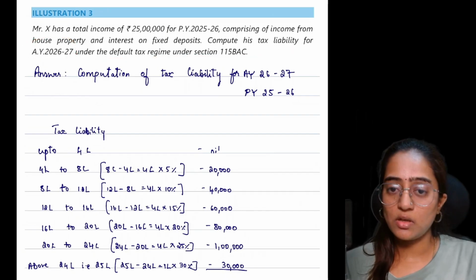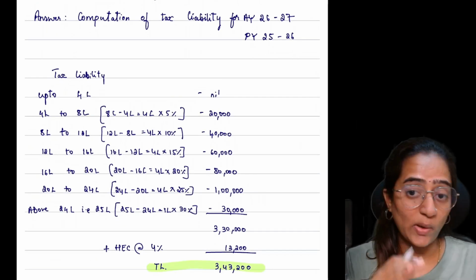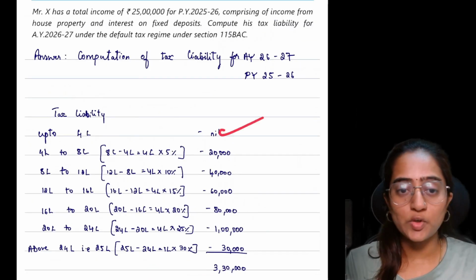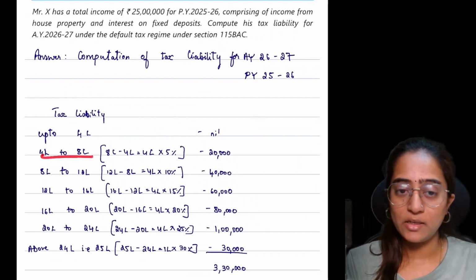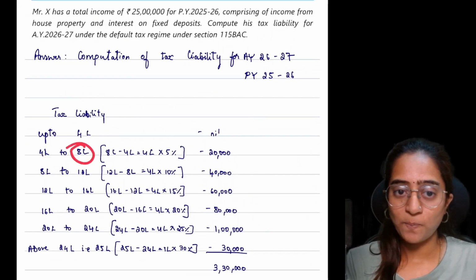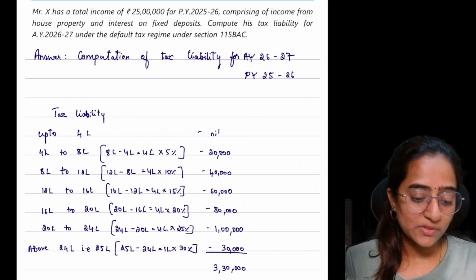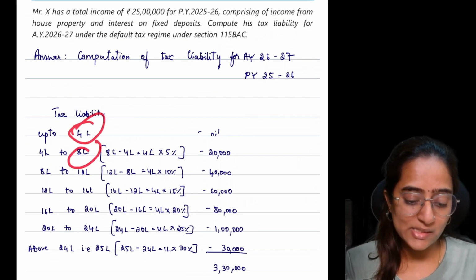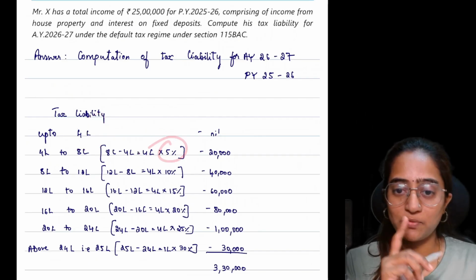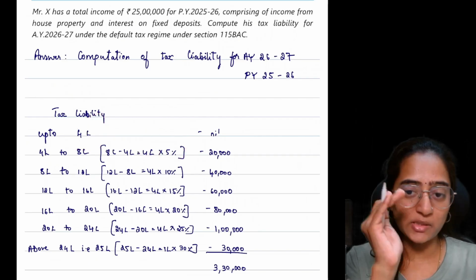We are doing this question to understand how the calculation for AY 26-27 is going to be affected. Up to 4 lakh it is nil, and for 4 to 8 we know the difference is 4. So we have taken 8 lakh. Out of this 8 lakh, 4 lakh is the basic exemption limit. So we subtract this 4 lakh from the 8 lakh, and we get the remaining 4 lakh. And the percentage applicable for the first slab, remember, is nil, up to 4 lakh rupees.